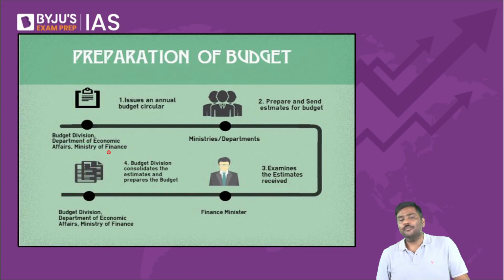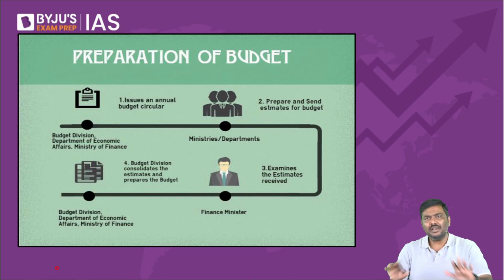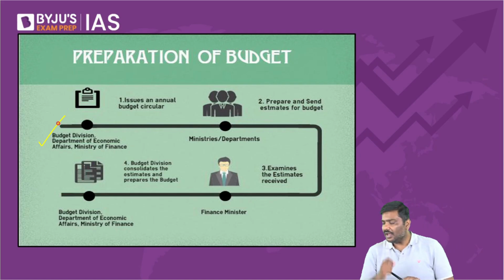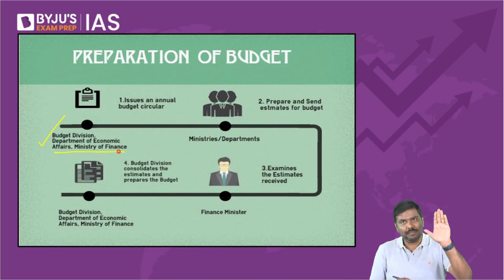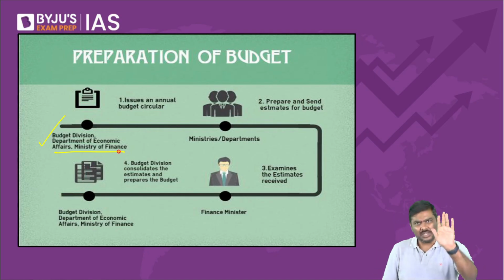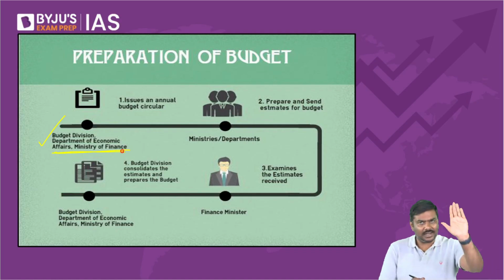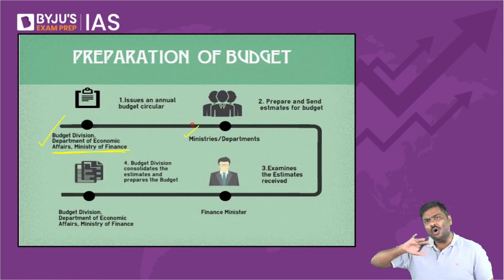Okay. Now, how is the budget prepared and how is it presented? Listen to this carefully. Preparation of the budget is very simple. Let's start. The Ministry of Finance will prepare a circular, which is called a budget circular. A circular is nothing but a document. So the Ministry of Finance will prepare a circular, that is a document, and send it to all the ministries.